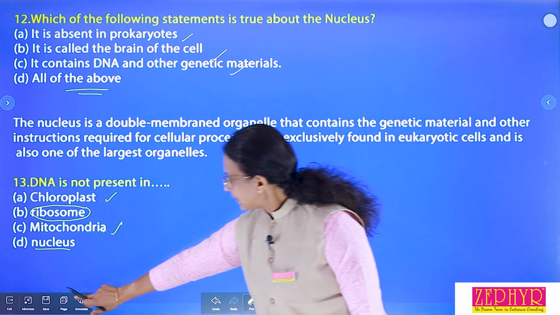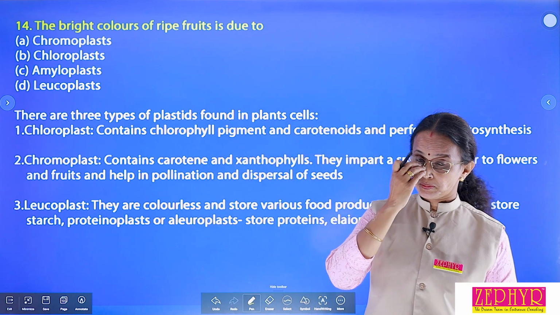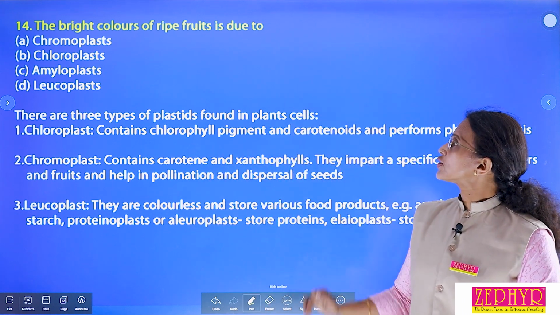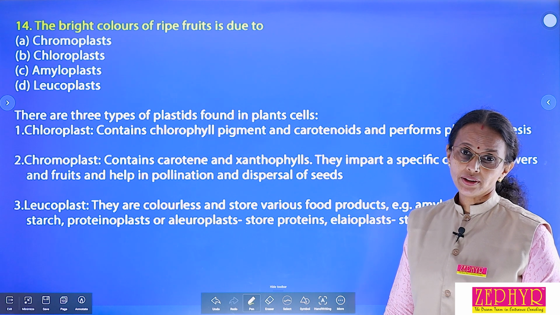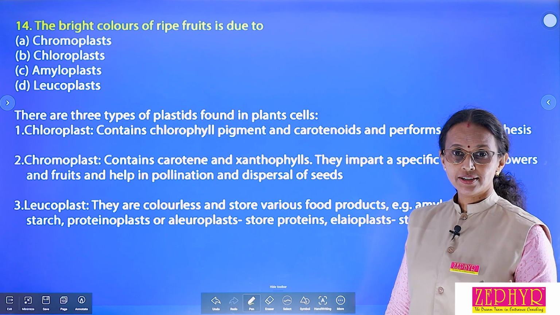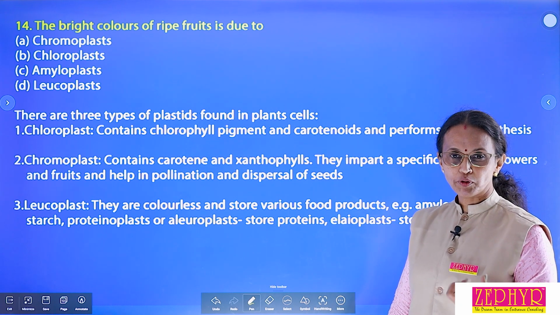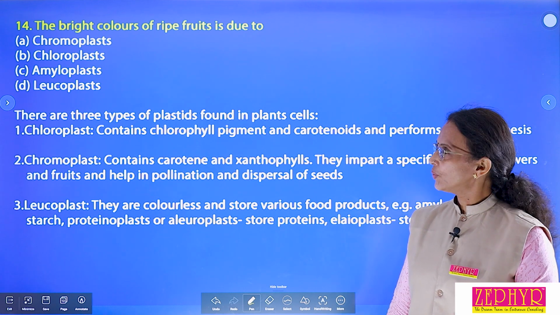Okay? Then next question. The bright colors of ripe fruit is due to, you know that the ripe fruit has different kinds of colors. Some of them are red, some of them are orange, some of them are yellow.